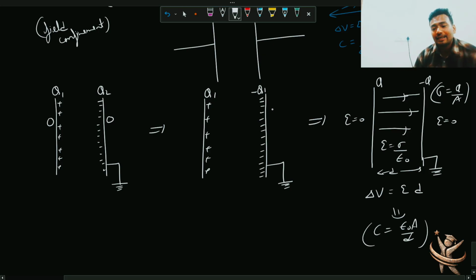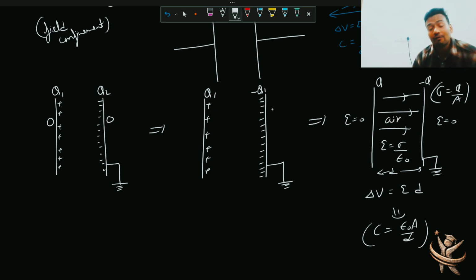And you can clearly see area and D, the separation between them, are geometric parameters, and epsilon naught is representing that you have air between them. If you have any other medium, definitely this C will change.